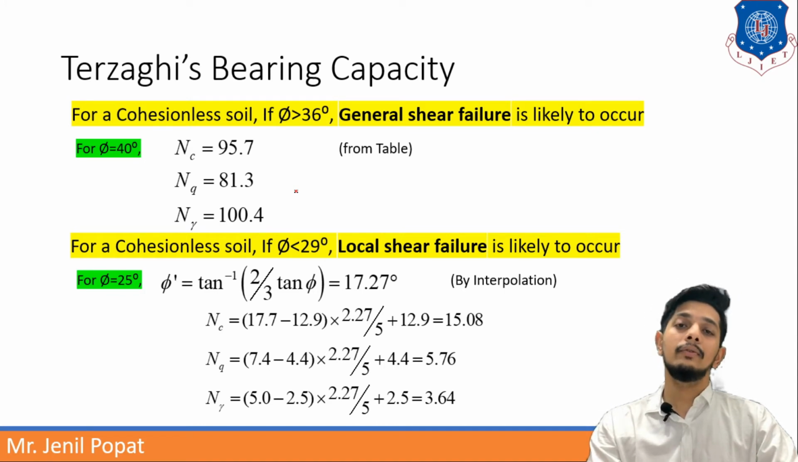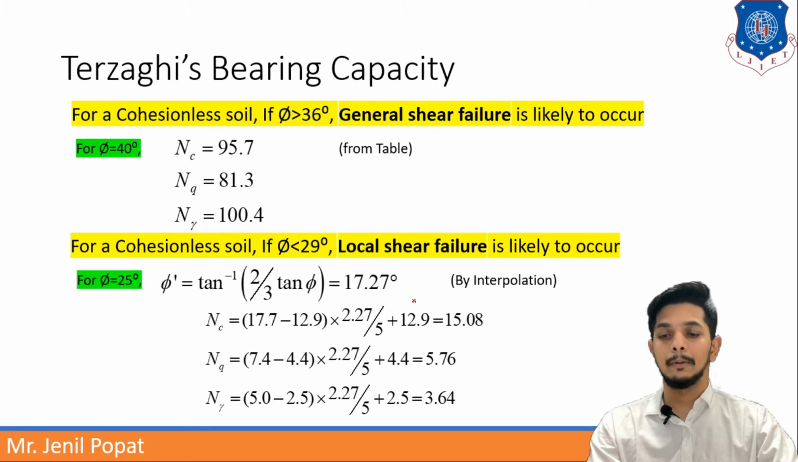By interpolation, NC, NQ and N gamma can be obtained like this. If your phi dash value is 17.27, you have to interpolate between 15 and 20. So here they have interpolated the values of 15 and 20, multiplied the values by this, and added some value. This sum value will be of degree 15. If you see the table as well as this, you will get to know how they have interpolated.